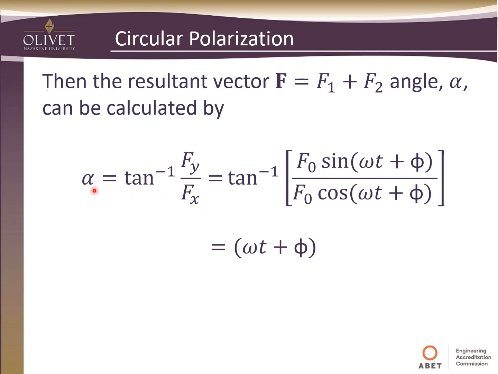If we take the definition of alpha, which is the inverse tangent of fy over fx, we see that things all drop out as we take this inverse tangent, and we're left with just the argument, omega t plus phi. So again, as t changes, because we're dealing with radian frequency, it's just going to continue to go around and around on the unit circle, right?